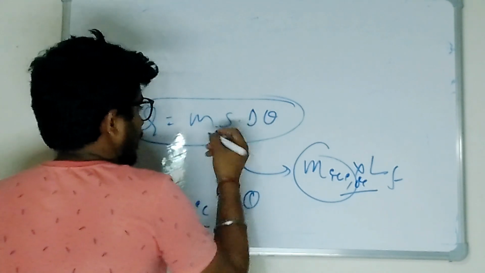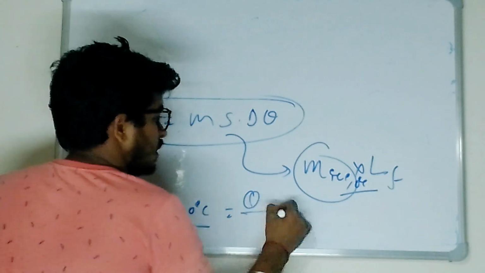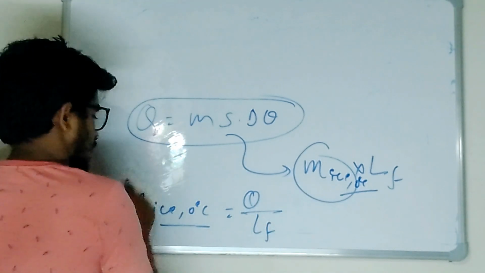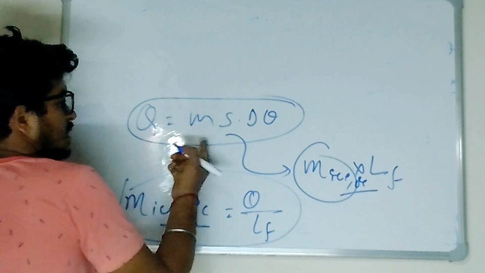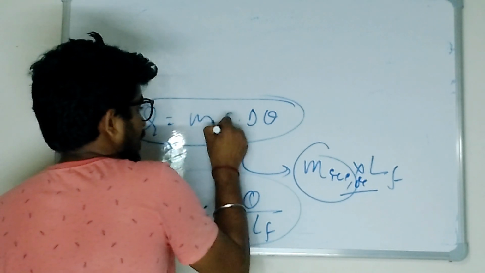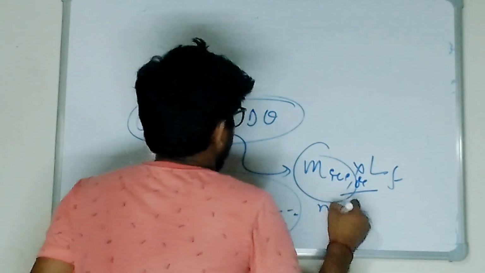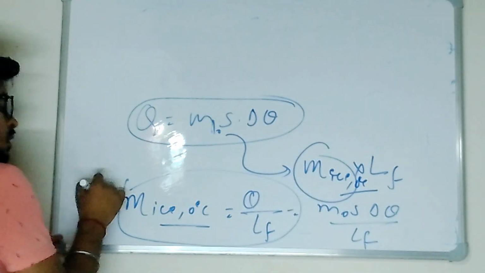So this is another m. I am using Q now, so Q divided by L_F, yes or no? Or you keep it m naught, so m naught is m s delta theta divided by L_F. Yes or no? I hope all of you understood the concept.